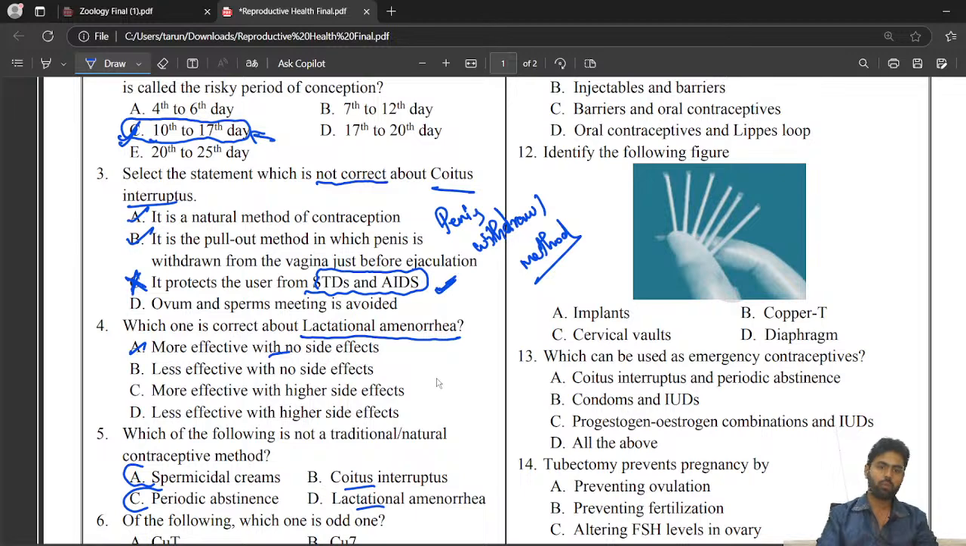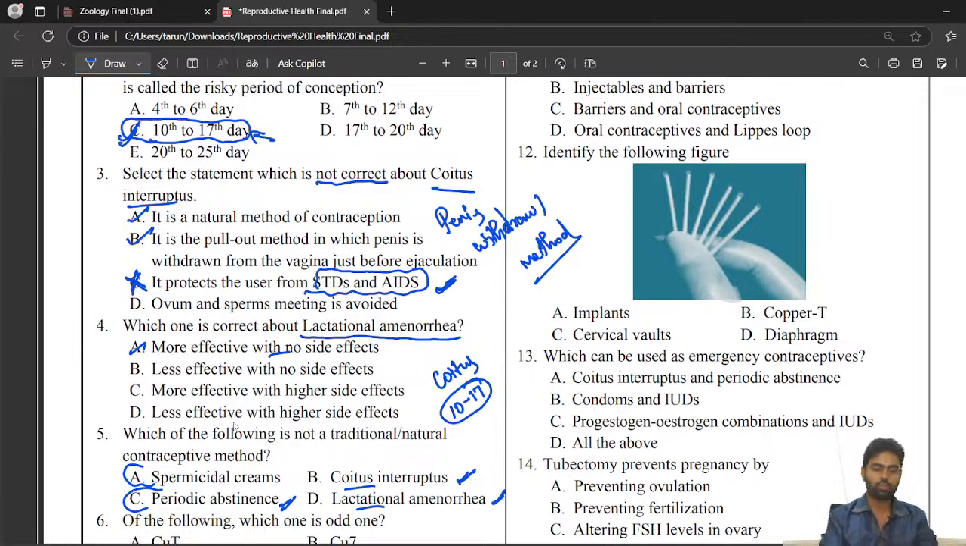What is that? Number one is coitus interruptus, a natural method. Lactational amenorrhea, a natural method. And then periodic abstinence, which is a natural method, which means avoiding conception between 10 to 17 days, that is the risky time zone. So these are natural methods. Apart from that, all other methods are not natural methods.